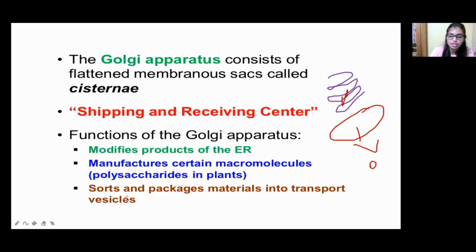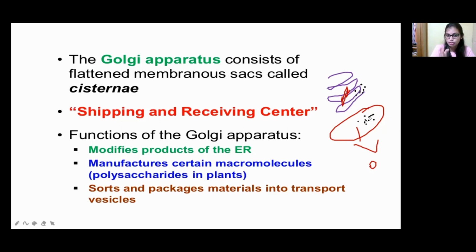Okay, the main function is to sort and package the material and transport it in vesicles. So it forms vesicles. For example, here some materials are there, a lot of materials, which I'll mention in black color. These will enter the Golgi apparatus. So in the Golgi apparatus, what happens? It has to be safely transported, right?